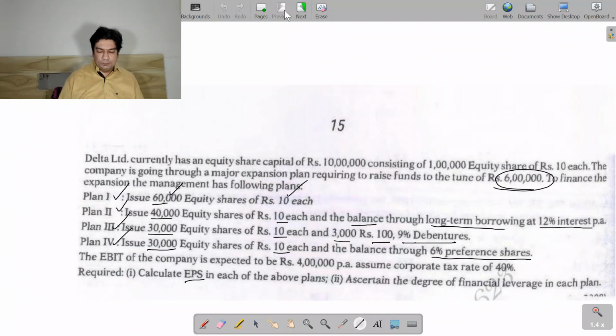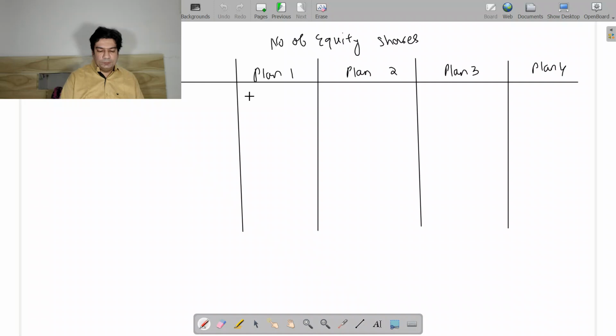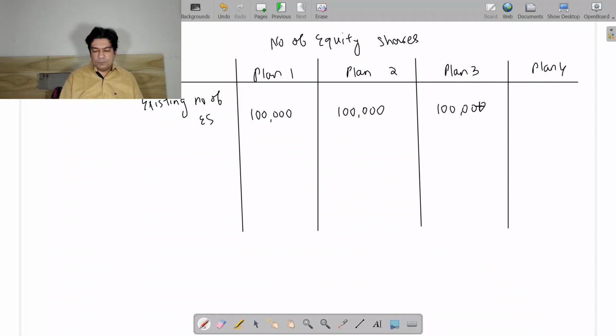Existing we have 1 lakh equity shares. So existing number of equity shares we are having 1 lakh. So this will be applicable to all the plans. Now we will add the fresh issue of equity shares.